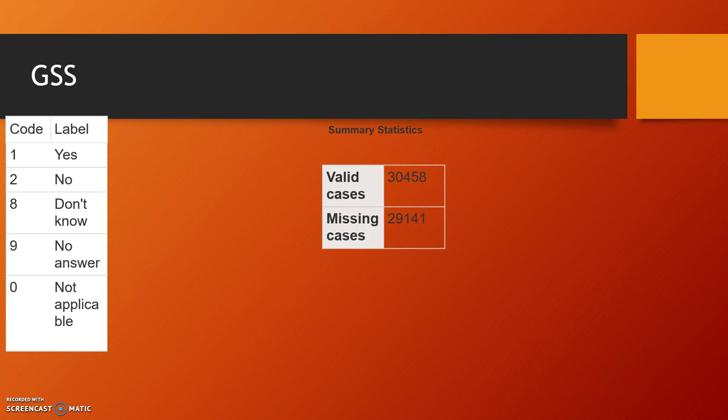There are a lot of different variables to choose from, and I chose this one because the Brittany Maynard case from 2014 really piqued my interest. She had been diagnosed with terminal brain cancer, and she had to move to Oregon because it was legal there to commit suicide due to an incurable disease, and I believe she passed away at age 29. From the GSS, these are the responses associated with that question: yes, no, don't know, no answer, not applicable.